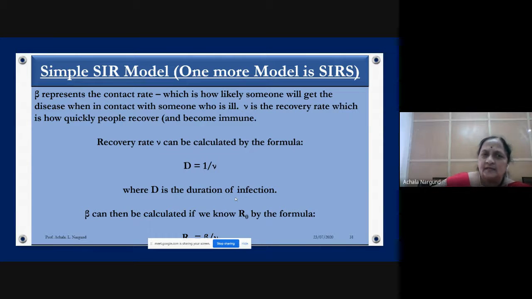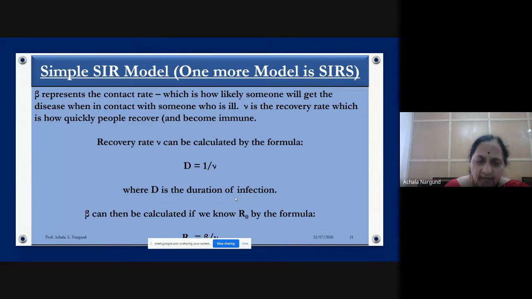So another model is one more model, which is the SIRS model, that is susceptible, infected, recovered, and again susceptible. So you might have heard in the paper, oh, the recovered person is again becoming infected. So a recovered person is susceptible, then he again becomes infected also. So these are the things which are happening.